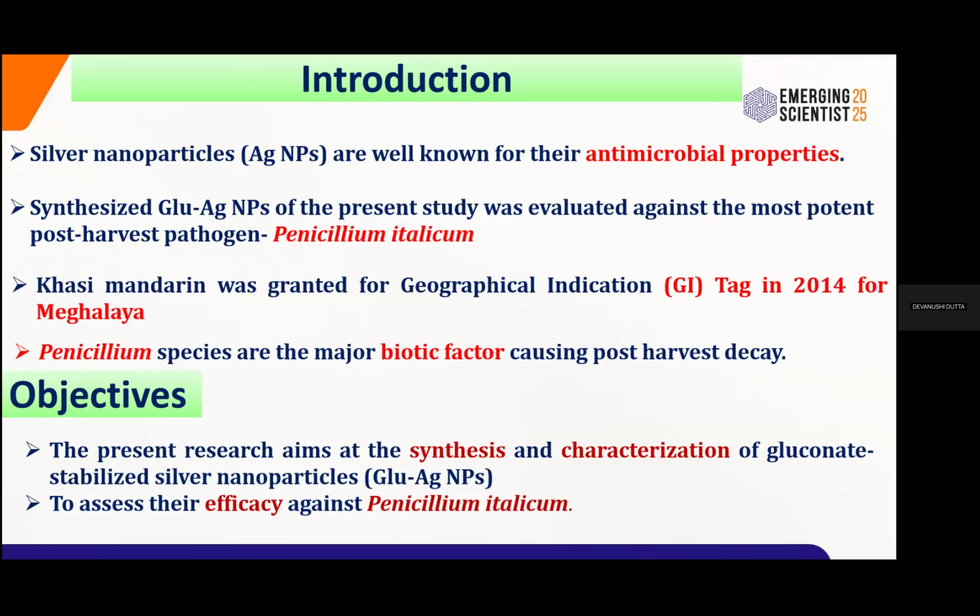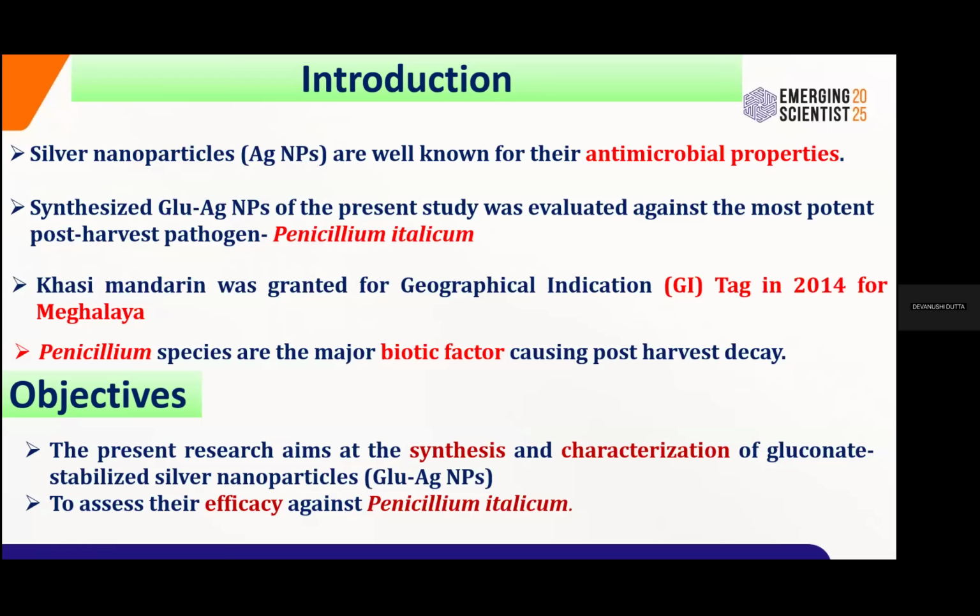Silver nanoparticles have wide antimicrobial activities. They are widely used not only for medical purposes, but also in different plant pathological aspects. We are synthesizing gluconate stabilized silver nanoparticles, and testing this synthesized nanoparticle against one of the most potent post-harvest pathogens, Penicillium italicum. It is known as the blue mold fungus, and it causes fruit rot, especially in the Khasi mandarin.